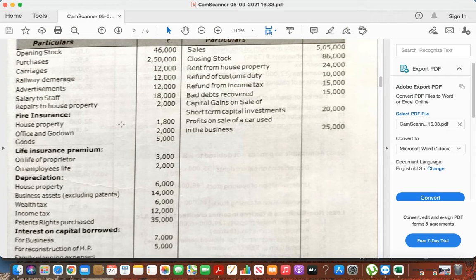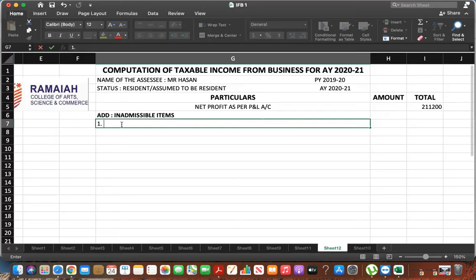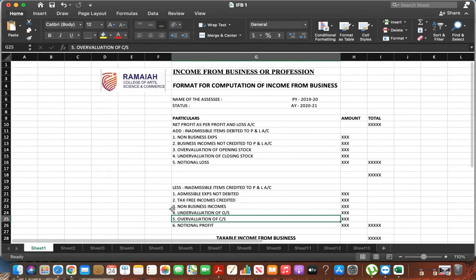Undervalued means it will come in the second step, in the less category of inadmissible items. See, undervaluation of opening stock.